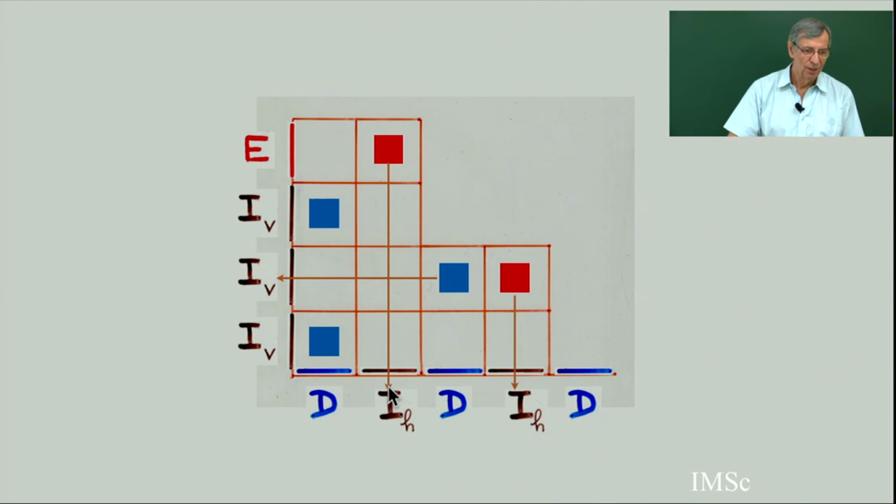And how to get the Q parameter? Once you have your colored cells, you draw a line below the red, and you draw a line at the left of the blue. And maybe some cells remain with nothing. And these cells are precisely the Q. So for the substitution DE equals ED, which gives you the Q analog, the Q parameter in the tableau is exactly the cells which are not blue or red, and which are not at the left of a blue, and not below a red. This is a characterization of the Q parameter.